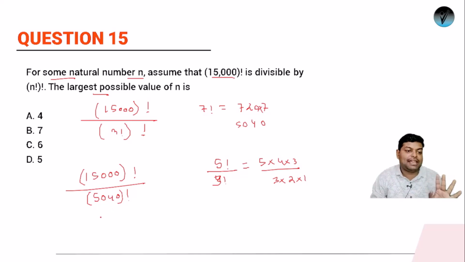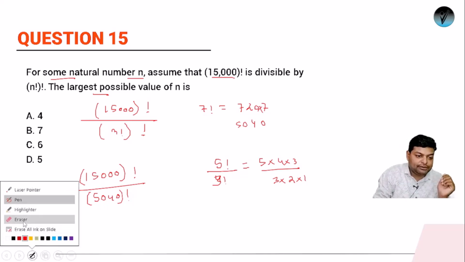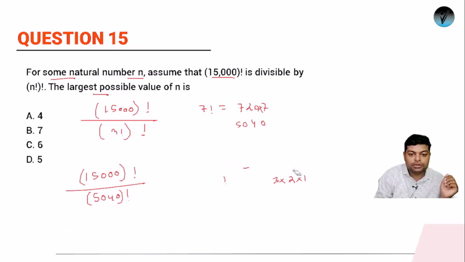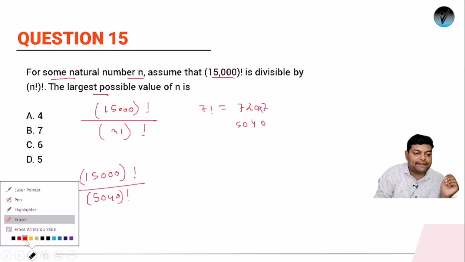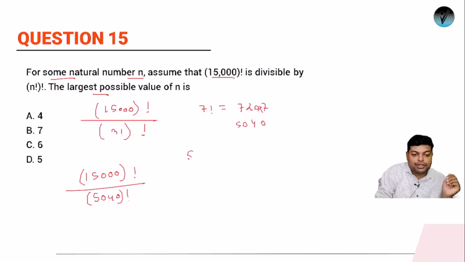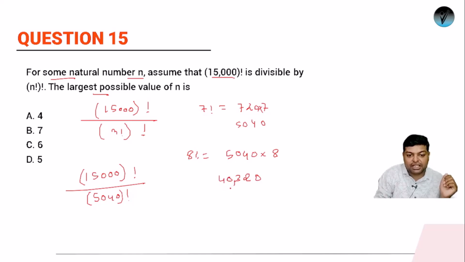So it is possible that 7 factorial is divisible, but what about 8 factorial? Why is 8 factorial not in the option? Let's see. The value of 7 factorial is 5040. So what will be the value of 8 factorial? It will be 5040 into 8. 8 zeros are 0, 8 fours are 32, 8 threes are 24, 8 fives are 40. So it's 40,320.